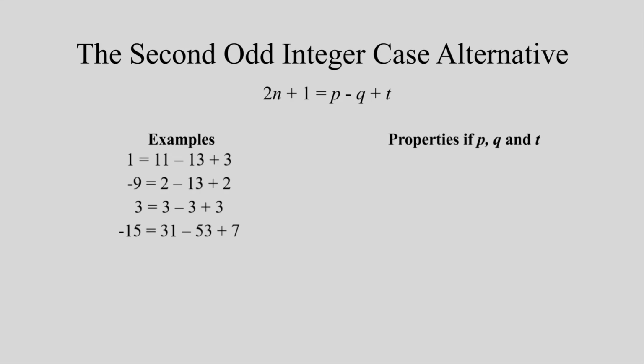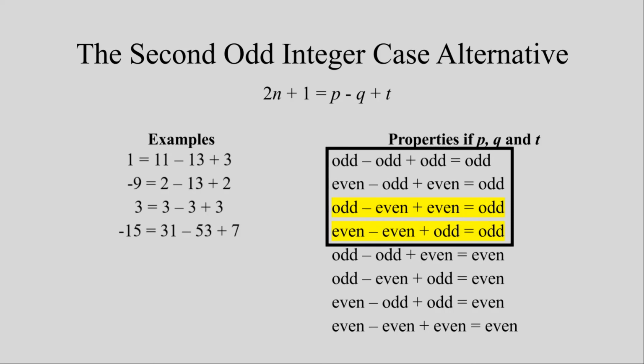For the cases of p, q, and t being 2, the table demonstrates that, again, just like the original conjecture, if one of p, q, or t is 2, then exactly 2 of the primes used are 2. There's a specific case, as highlighted, where the two 2's cancel one another out. This then shows that the odd integer picked is itself a prime integer, and again, low-hanging fruit. The bounds of the second odd case alternative are also straightforward as in the first odd case alternative.